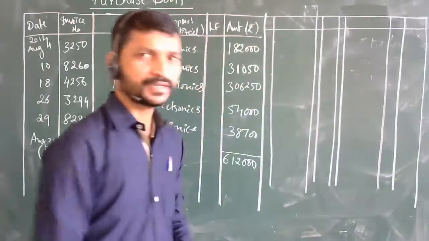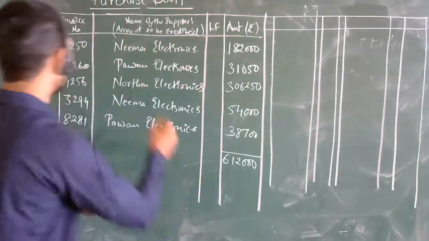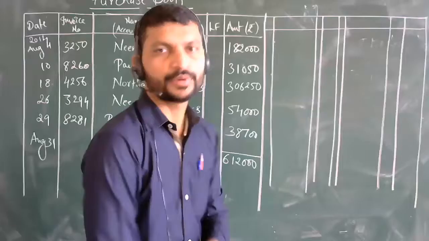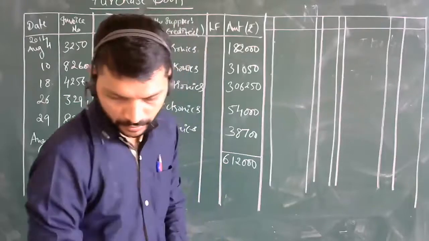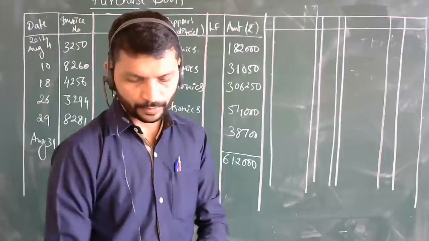Ledger posting, you should feel very easy. Why? Because only how many accounts? Three ledger accounts are there, and one is taken as a purchase account. Only four are there, right? Naman Electronics, Pawan Electronics, Northern Electronics, and the purchases account.